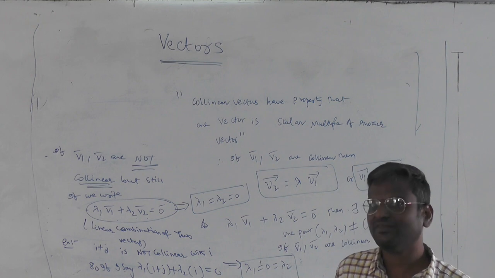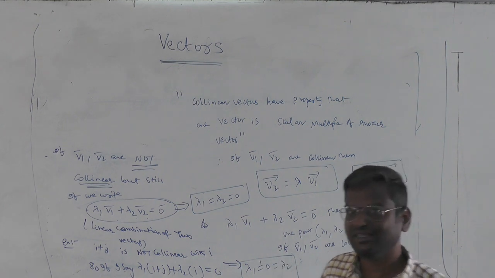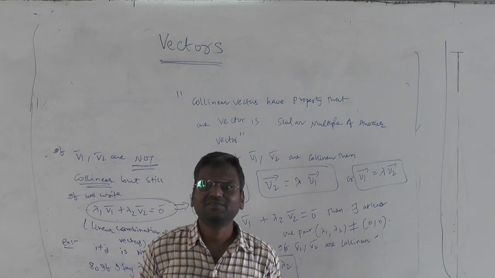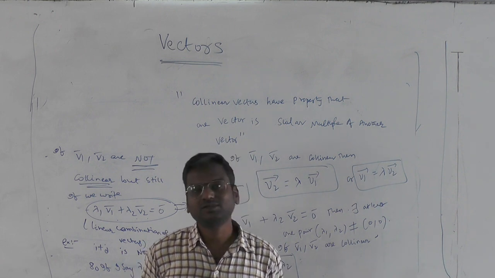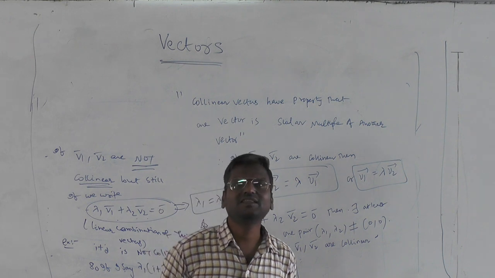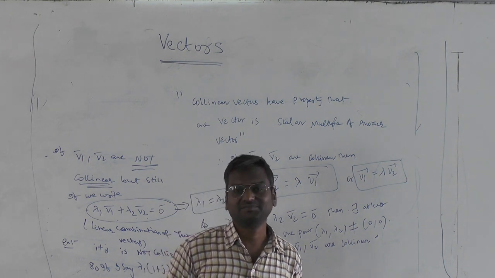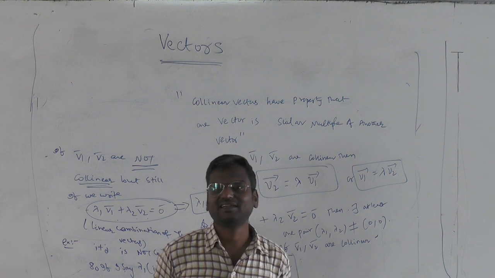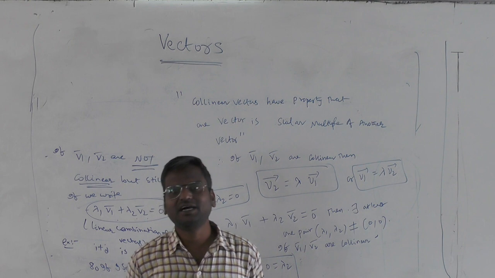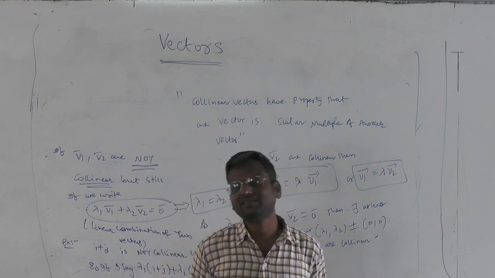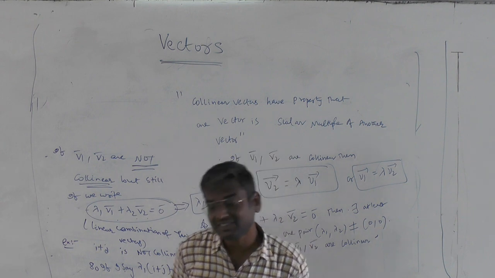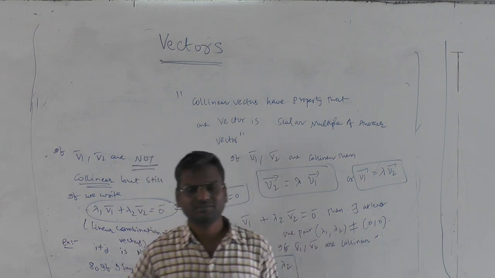Most importantly, what is the working rule to handle collinearity? If I say V1 is lambda into V2, then definitely I can say these two are collinear, right? If they are not collinear, the problem is lambda can't be infinity. Lambda must be a real scalar, right? On the other hand, that is why we always write lambda 1 V1 is lambda 2 V2, or take that to here, write lambda 1 V1 plus lambda 2 V2 is 0.